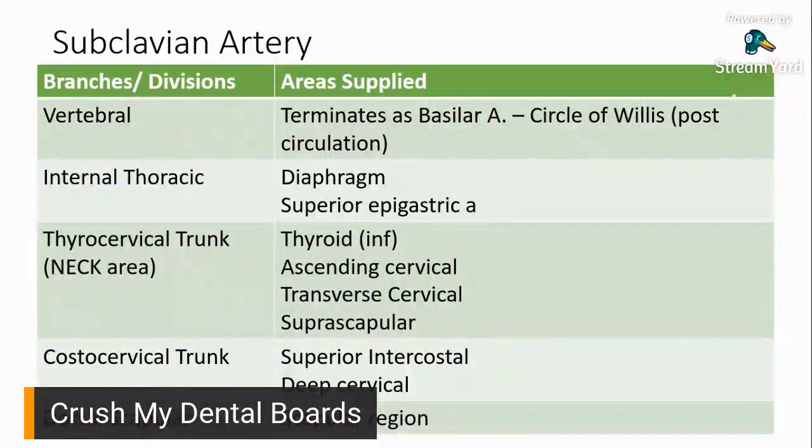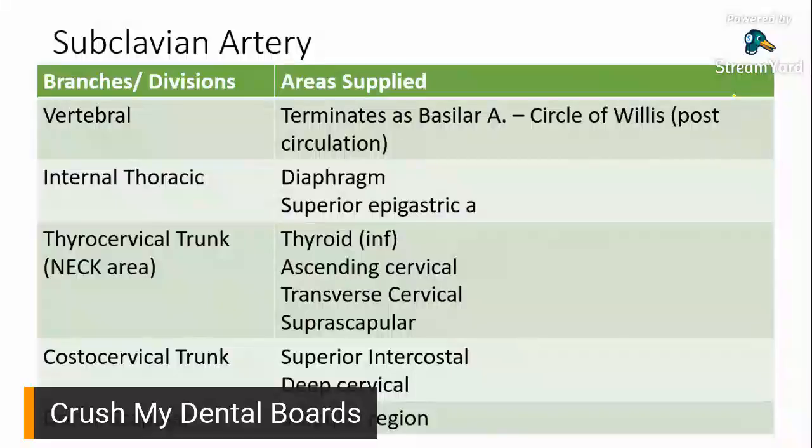And then costocervical trunk. Based on the name, again, costocervical trunk. Costo would pertain to what? Area supplied, superior intercostals. So it has something to do with your, what? With your ribs. And then your deep cervical, costocervical.